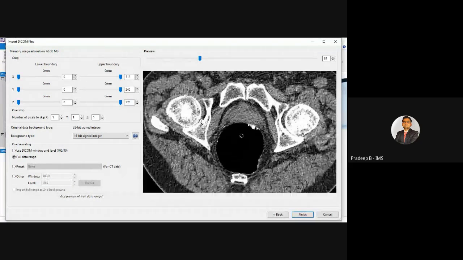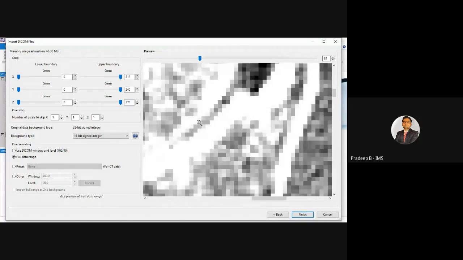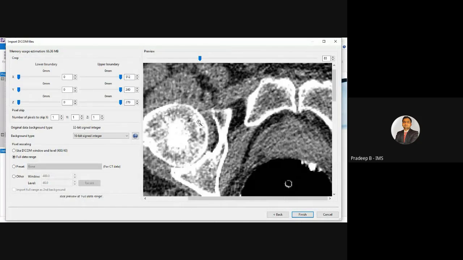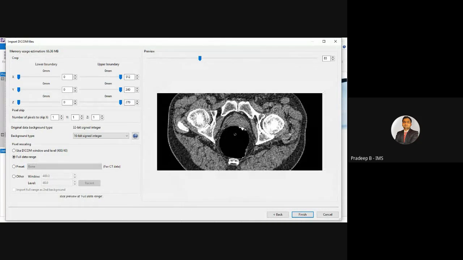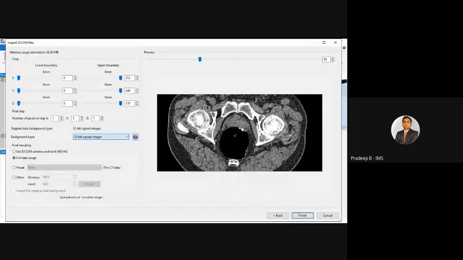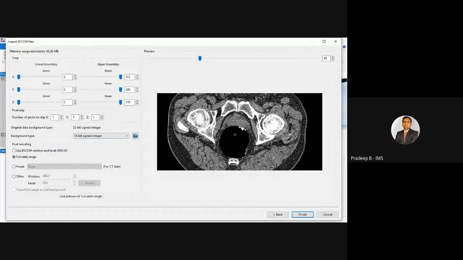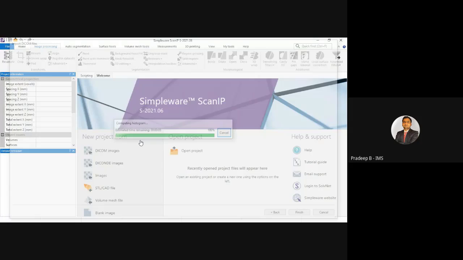If we right click here, we can visualize the pixels or the grayscale values of this DICOM data. Initially we can crop our data set, or we can define the pixel type. As I initially discussed, it's 16-bit signed integer data. We can see the pixel rescaling as well. We will leave it at default and see it in the next part.